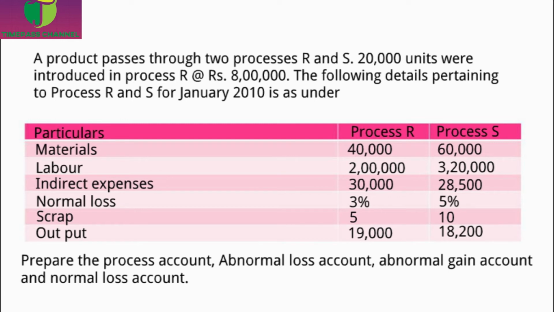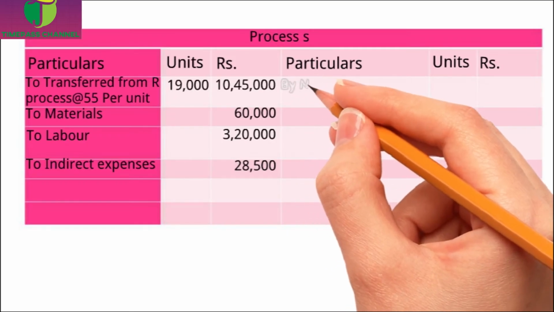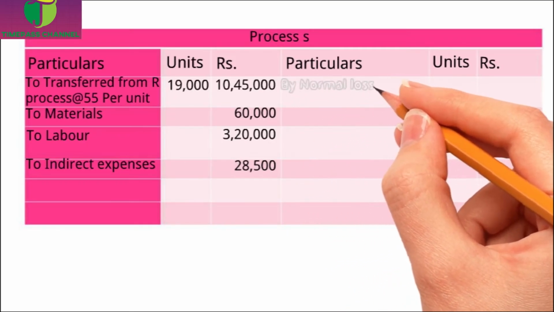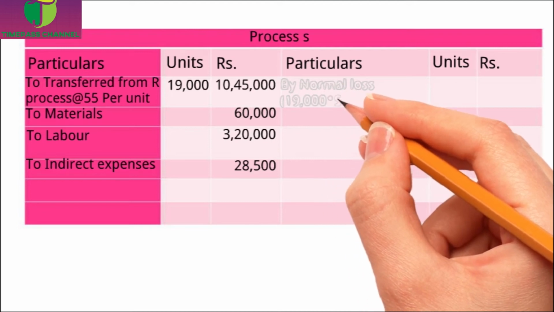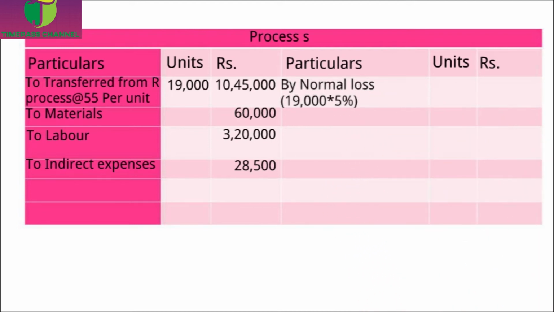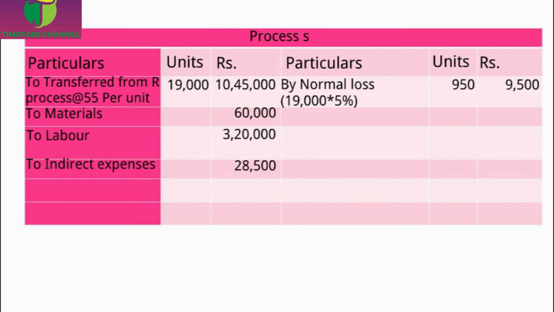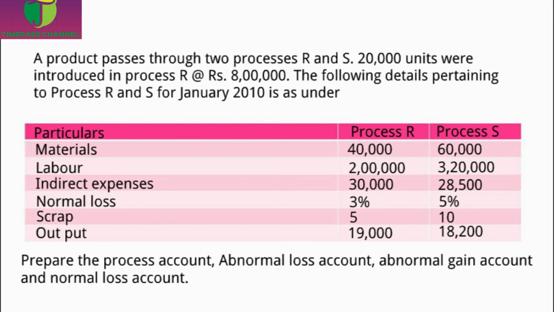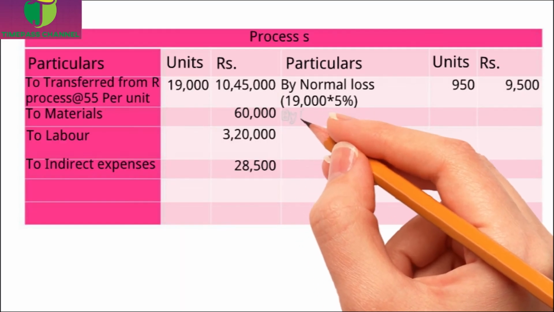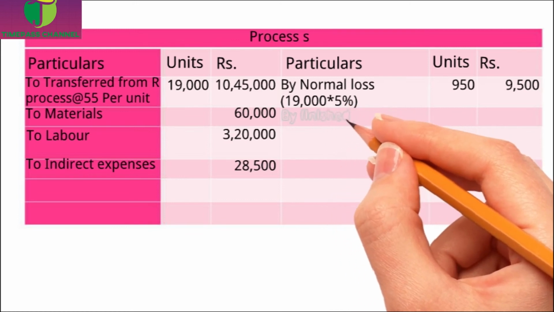Now we have to calculate the normal loss. It is 5% of the input. In this process, the input is 19,000. So 19,000 into 5% is 950. And the scrap value is rupees 10 per unit. So the value is 9,500. Now we have to write this output in the credit side. The output of process S is 18,200.